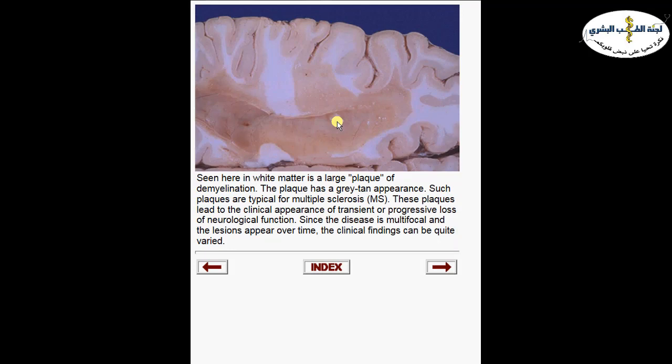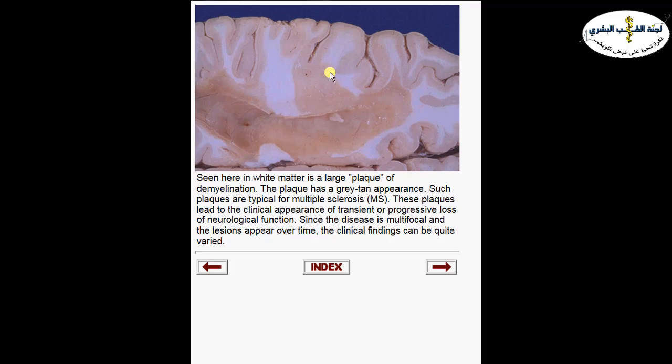Now, actually, the most common worldwide degenerative disease is called multiple sclerosis. Why we call it multiple sclerosis is because of the autopsy finding in the brain. We can see multiple sclerotic plaques within the white matter in MS patients. That's why the disease is called multiple sclerosis.